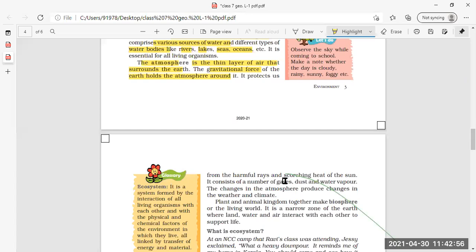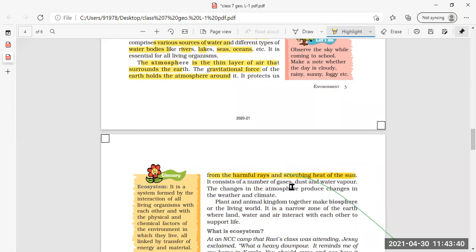It protects us from the harmful rays. What protects us from the harmful rays and the scorching heat of the sun? The atmosphere helps us and protects us from the harmful rays and scorching heat of the sun. The harmful rays that come from the sun can prove very harmful to human beings. Scorching heat means very high heat. We are protected from all these things by the thin layer of air that is called atmosphere.